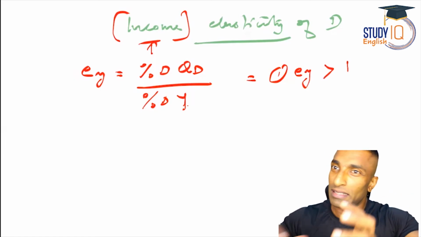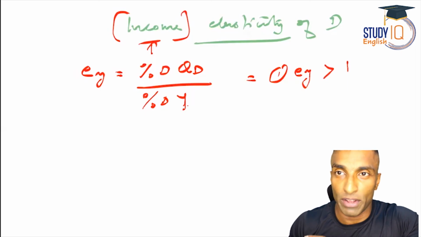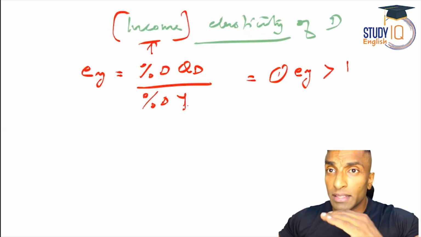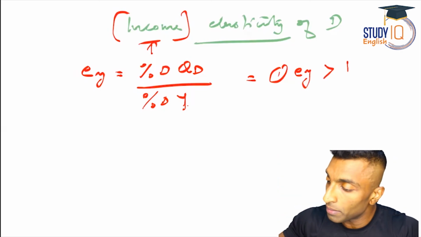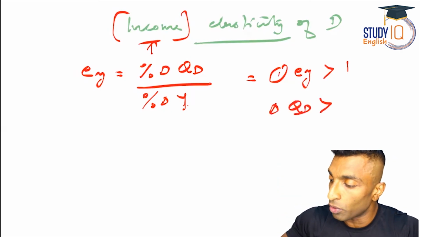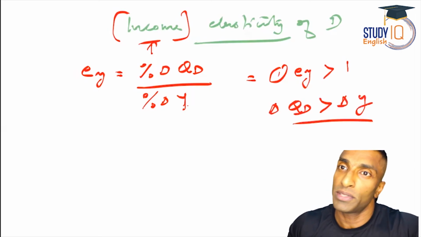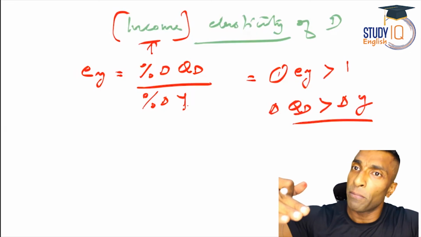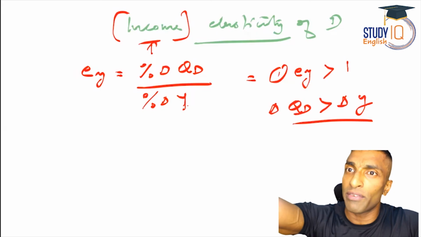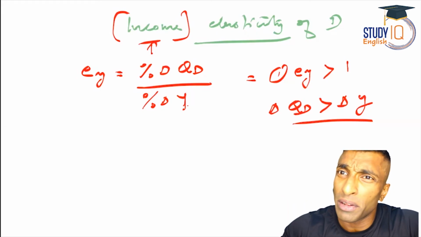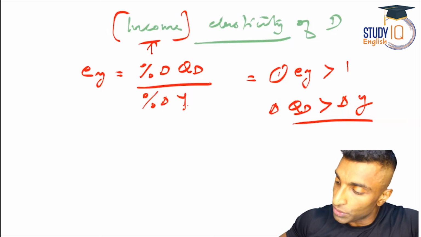Let me go a bit faster because it is the same thing, but I also have to discuss the concept of Giffen good and Veblen good. So let me go faster. Okay. So this is elastic demand. What is the situation? The change in quantity demanded will be more than the change in income. So which items? Luxury items. Luxury items are always elastic because when your income increases, you will buy, right? The demand will increase. Otherwise, whether your income increased or not, if it is a necessity, you have to buy.